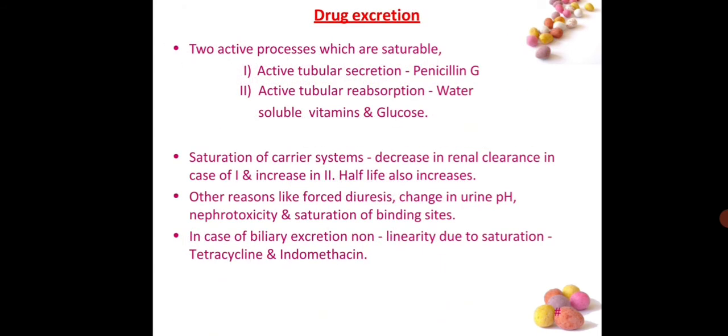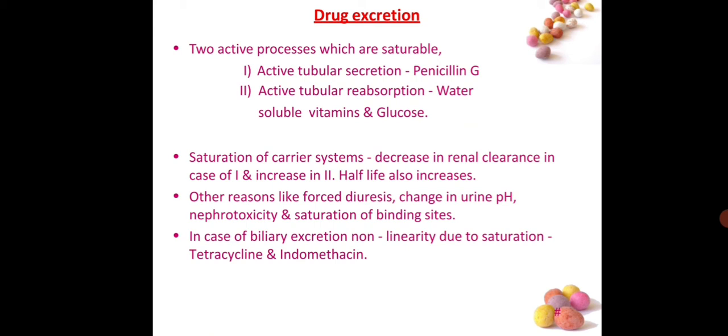Drug excretion. Two active processes which are saturable. Active tubular secretion. Example, penicillin G. Active tubular reabsorption, water soluble vitamins and glucose. These are for drug excretion. Active tubular secretion and active tubular reabsorption are also processes of urine formation.